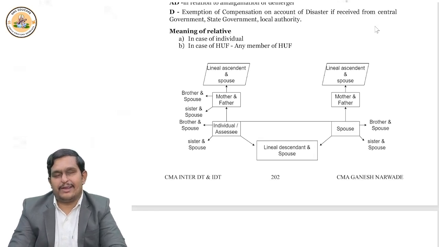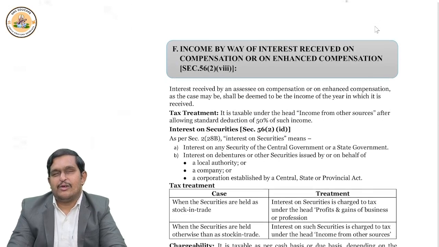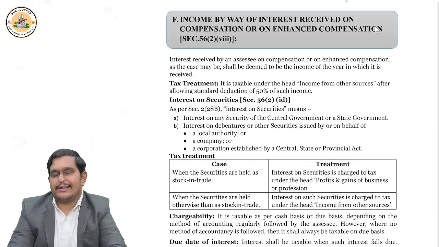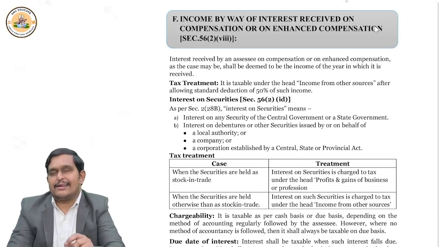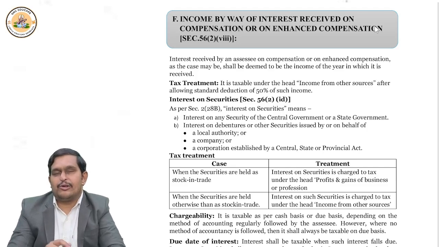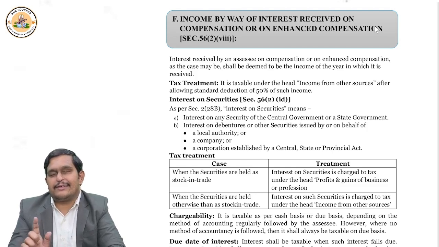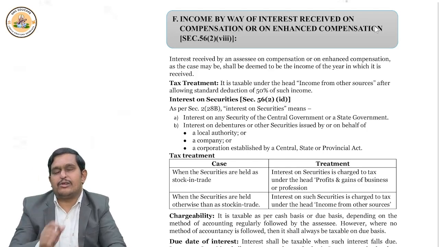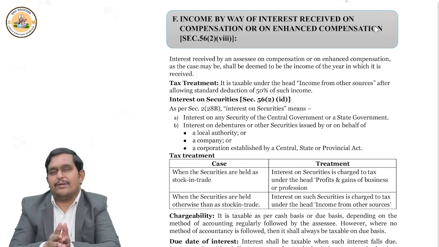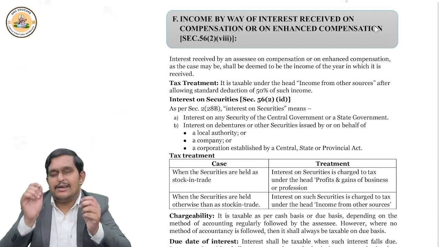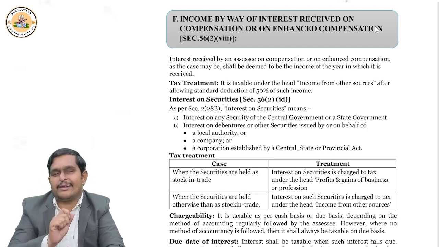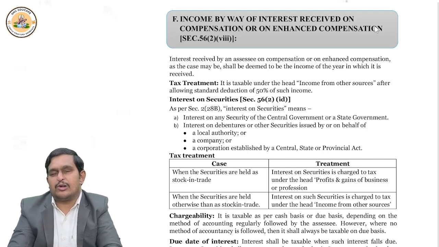This is the simple definition. Then we have to understand interest on enhanced compensation or initial compensation. Whatever interest is received is fully taxable. From that, a standard deduction of 50% is allowed. Suppose you received interest of 80,000 rupees. 50% standard deduction, 80,000 into 50%, 40,000 will come. 80 minus 40, 40,000 is the taxable interest on initial or enhanced compensation. This you remember, that's enough. Interest on securities we have to talk about.